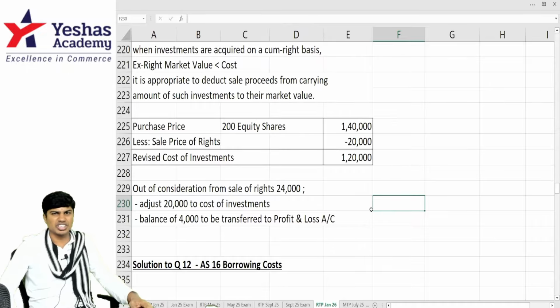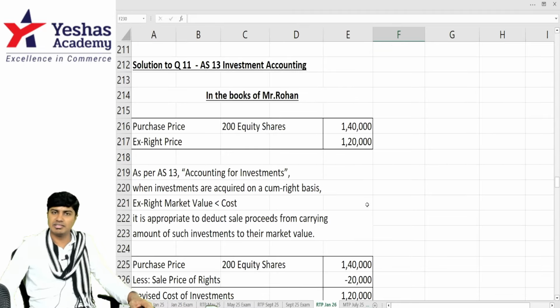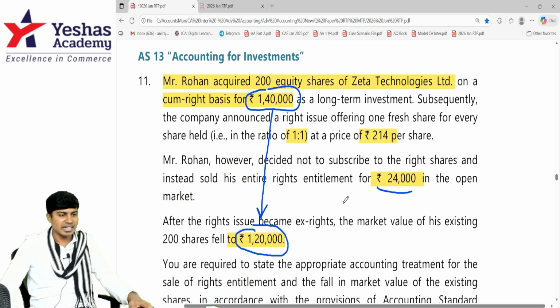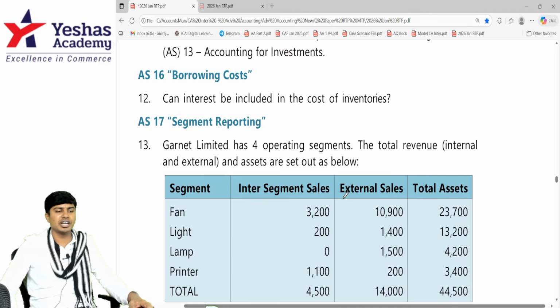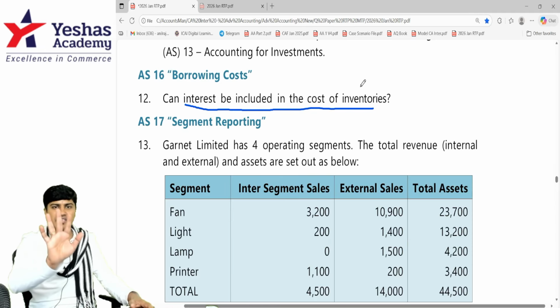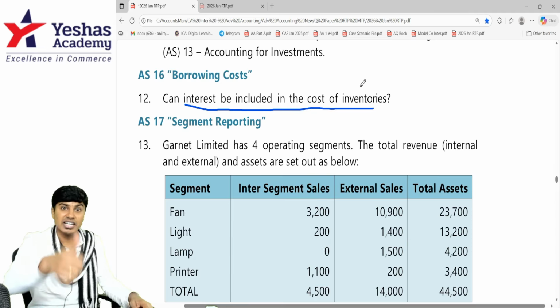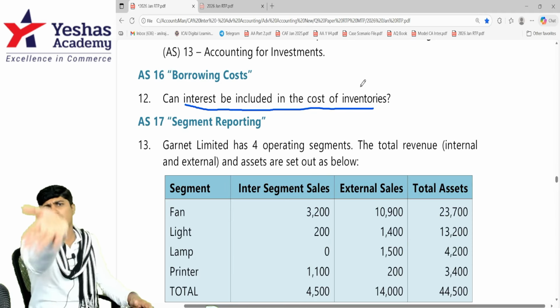This, my friends, is question number 11 on accounting standard 13, investment accounting. Next, let's proceed to question number 16, borrowing cost. They have given a cute, sweet theory question. Can interest be included in cost of inventory? Is inventory an asset? Yes. Is inventory a qualifying asset? Yes. Then you can add the interest.